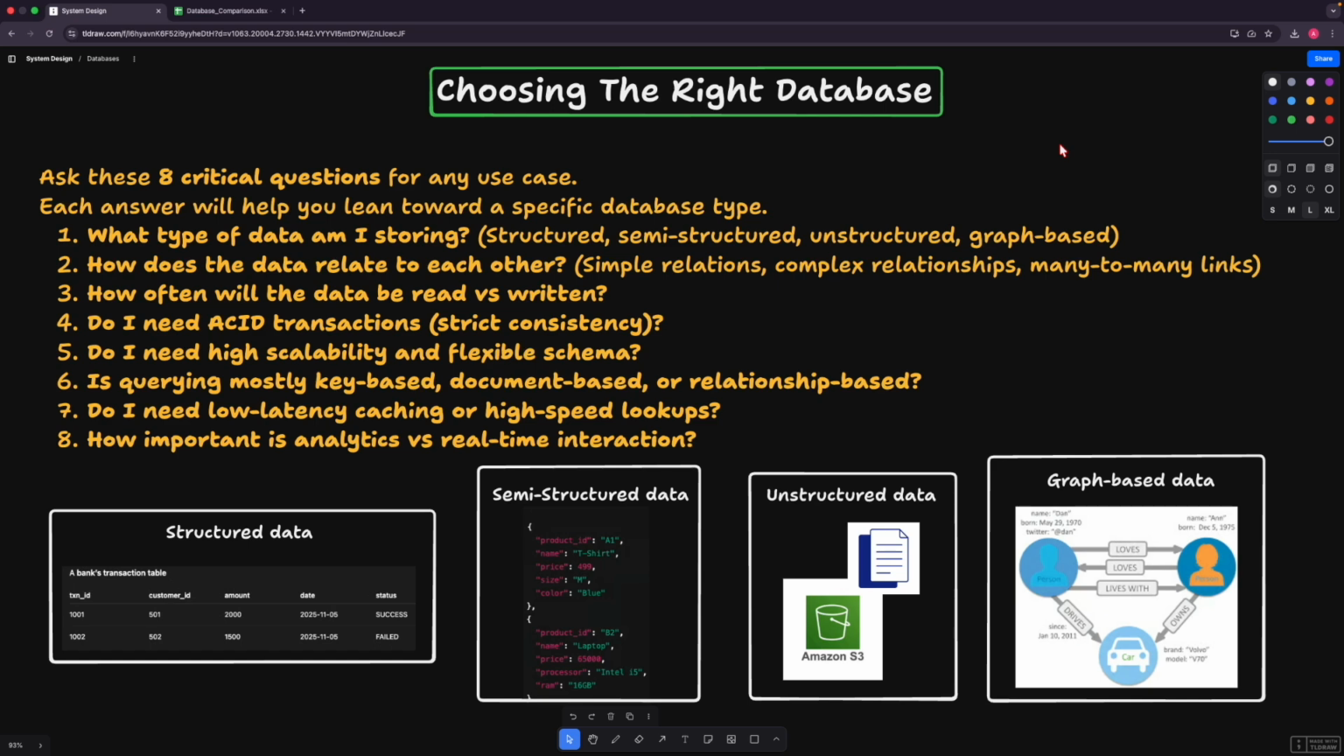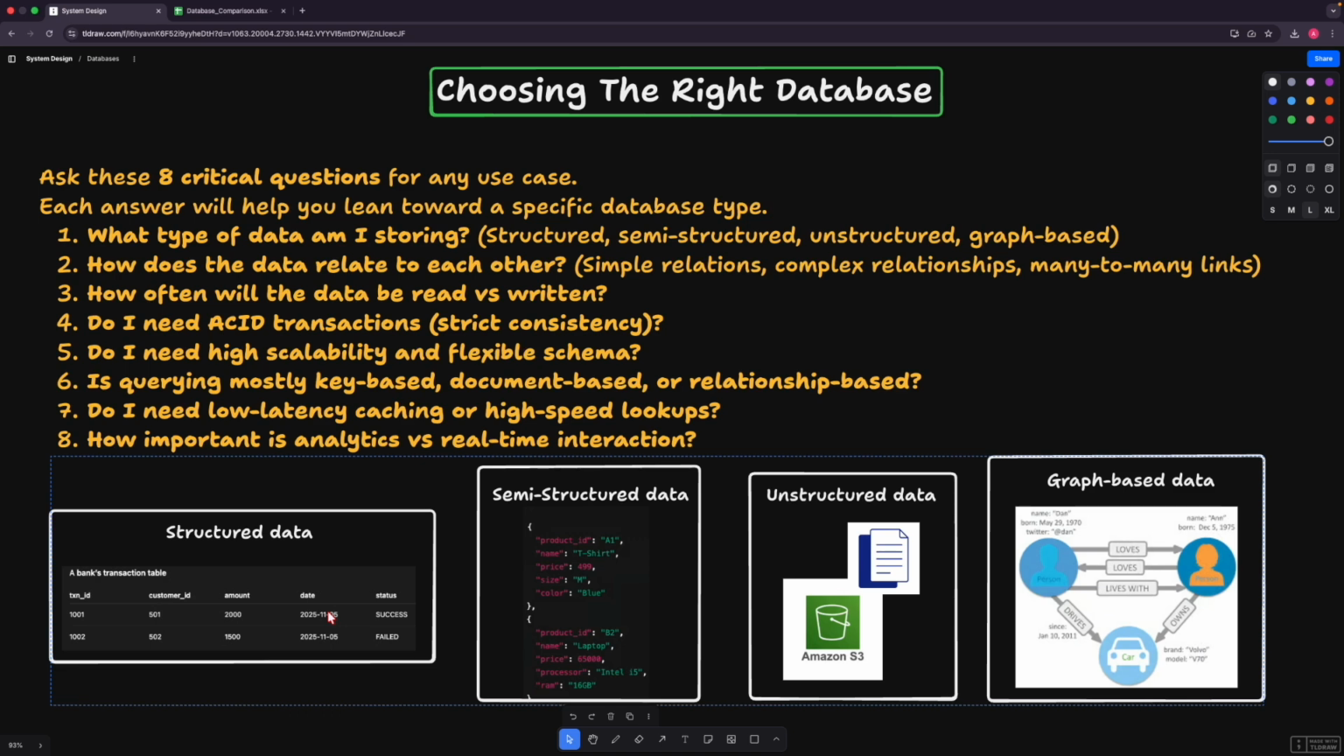For that reason, I have listed these 8 critical questions that we must ask before finalizing any database. First of all, we should understand these different types of data. The first is structured data. Structured data is when we know exactly what data we need to store, where we have defined parameters and every piece of data added will have the same parameters. For example, transactions in a banking scenario, where every transaction will have a transaction ID, customer ID, amount, date, and status.